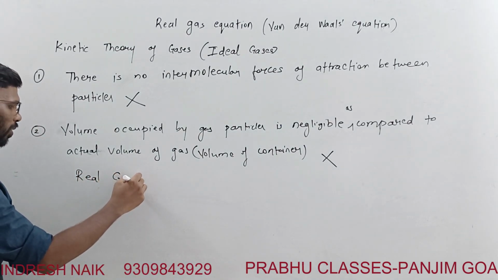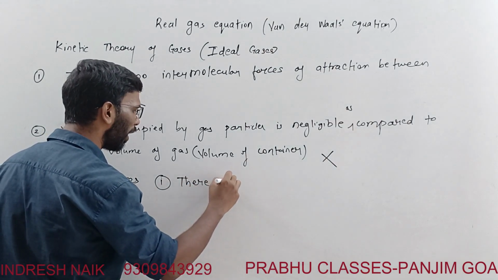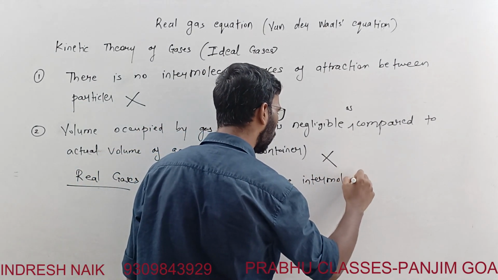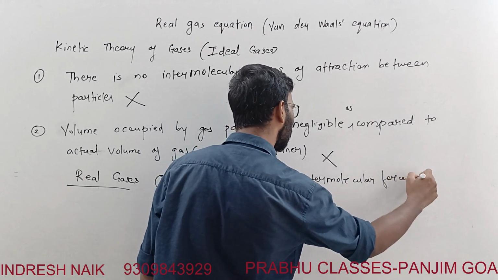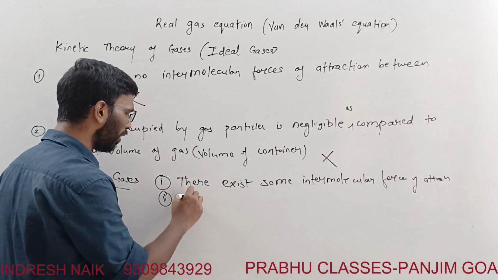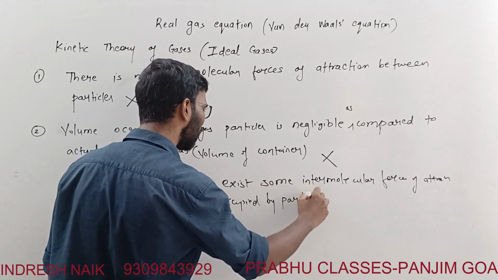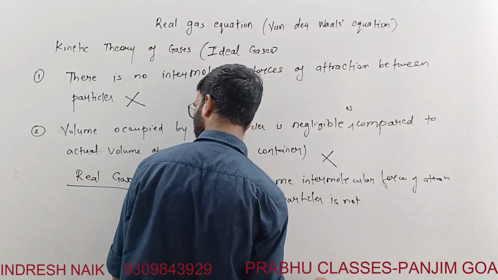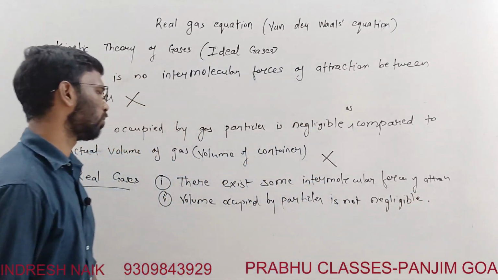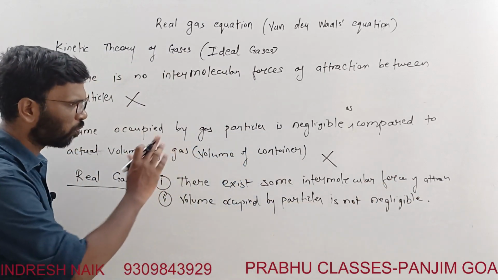So for real gases, if I summarize these two points: there exist some intermolecular forces of attraction, and second, the volume occupied by particles is not negligible compared to the actual volume of the gas, that is the volume of the container.